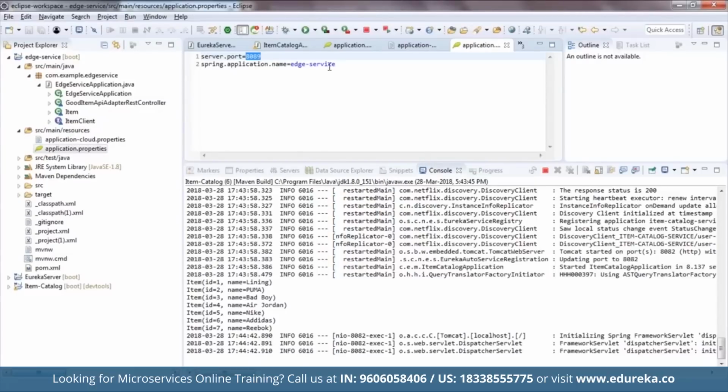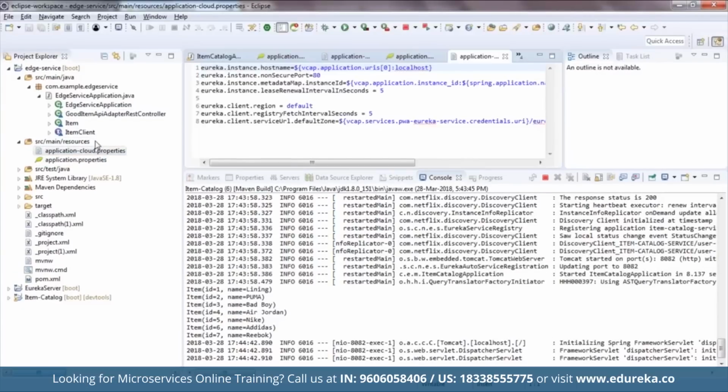And I've given the application name for a similar reason, basically to add my service in the Eureka server, right? Now I need to create the cloud properties file that I've already done, right? You can see it over here, the cloud properties file. It is already present. And I need to add some code here that I've done in the item catalog service as well.